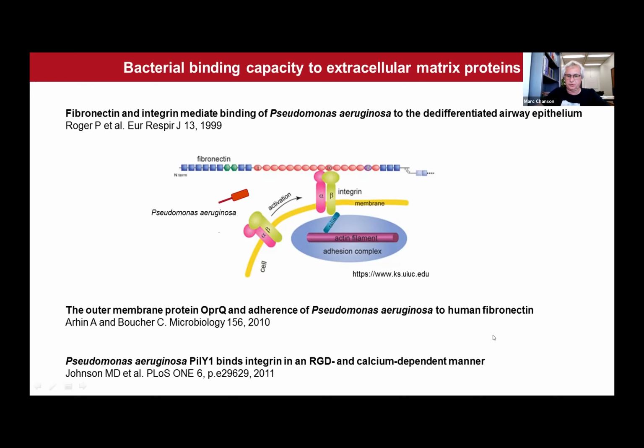This may occur through different mechanisms by the intermediate of some bacterial proteins, like a protein that can bind to fibronectin, or a pilin protein that can bind to the integrin. So this led us to perform some adhesion assays and to determine whether, when CFTR was knocked down in our cells, we could observe an increased adhesion of Pseudomonas aeruginosa.